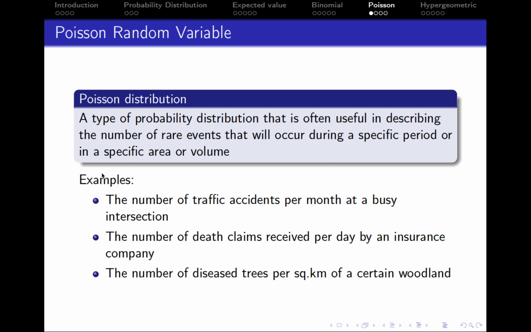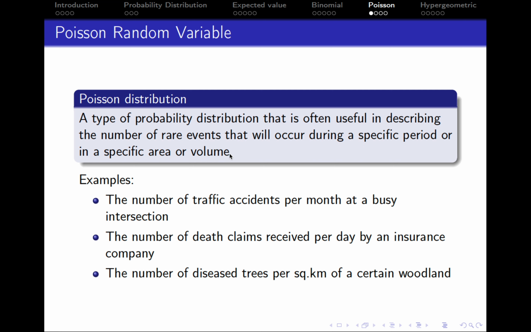Another type of discrete random variable is Poisson random variable. And it follows obviously Poisson distribution. Poisson distribution is a type of probability distribution that is often useful in describing the number of rare events that will occur during a specific period or in specific area or volume.